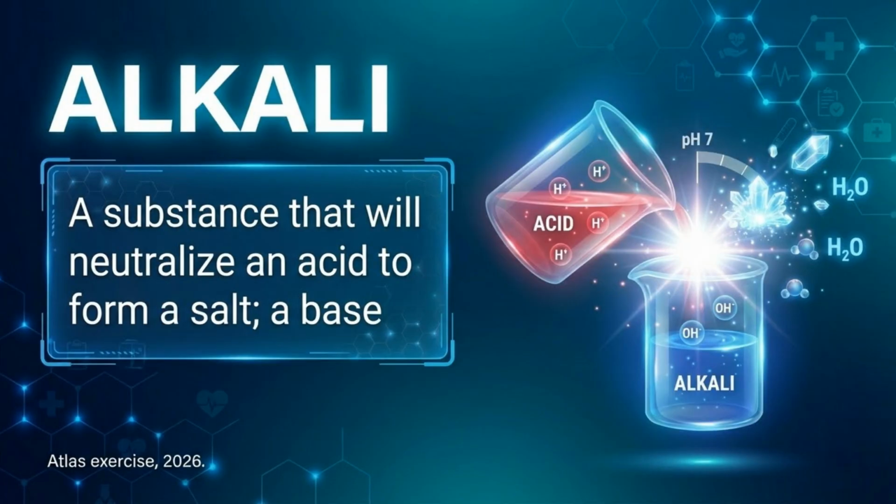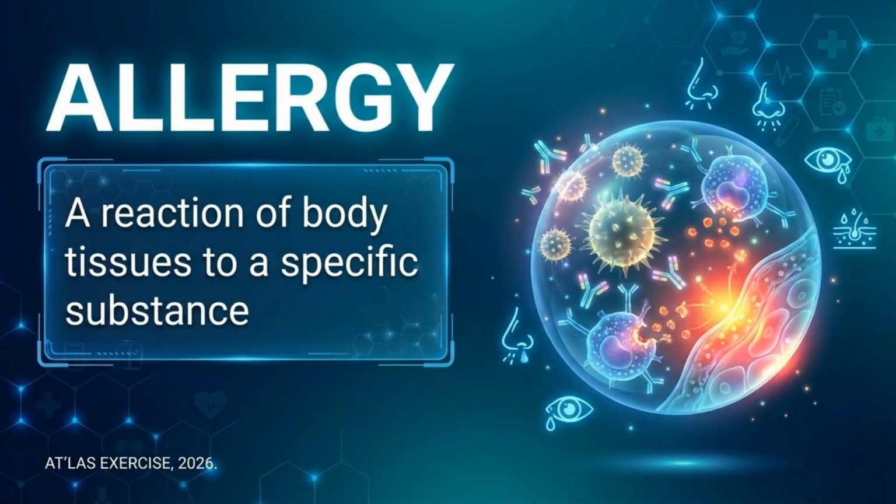Alkali is a substance that will neutralize an acid to form a salt. It is also known as a base. Alkali substances have a pH greater than 7 and can be used to balance acidic solutions. An allergy is defined as a reaction of body tissues to a specific substance that is often harmless to others. Allergic reactions occur when the immune system mistakenly identifies a substance as harmful.